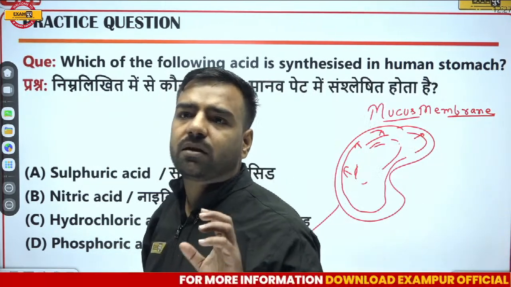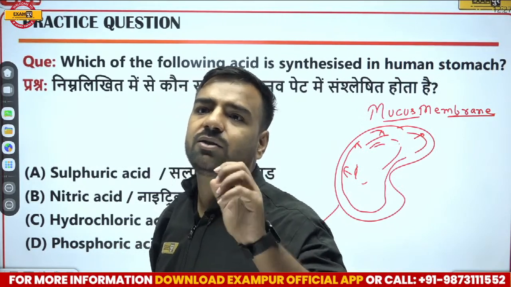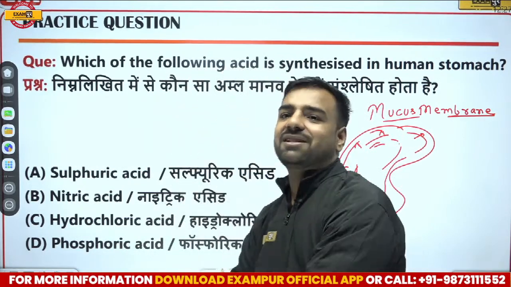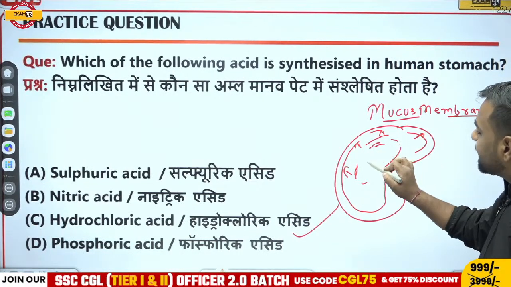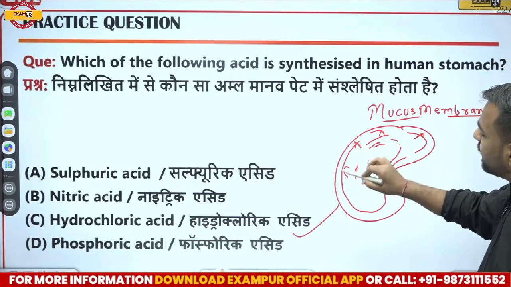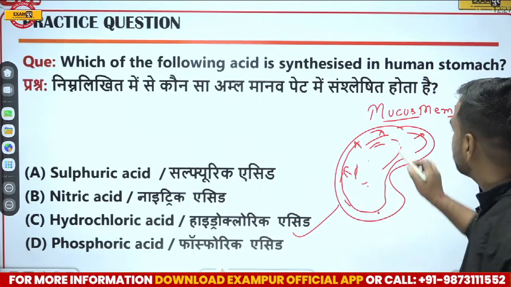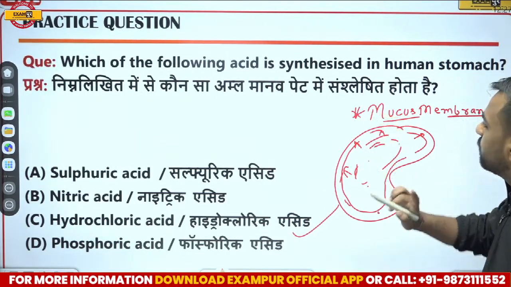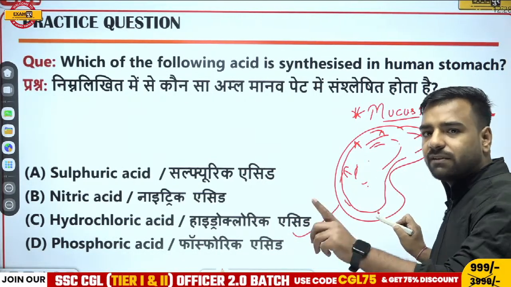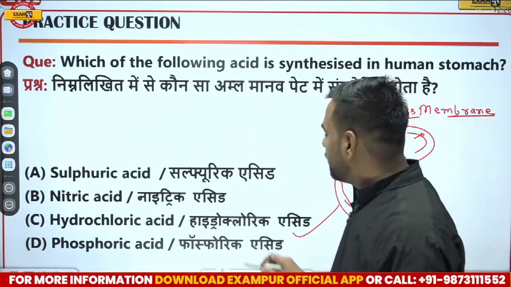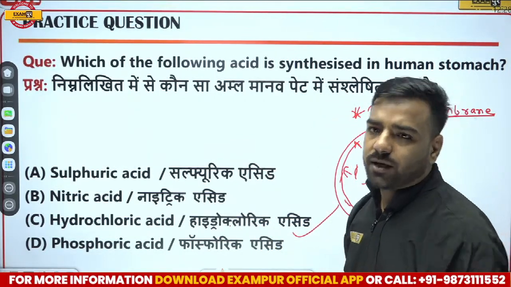Okay, you have already given the answer. Sorry, I just missed that part. Okay, I got that answer. So what I was saying, HCl which is present here, it is not creating any issue for the walls of the stomach. Why? Because there is a mucous membrane. So these things are to be remembered. Mucous membrane is the one which is preventing HCl from reacting with it, that is, from cell digestion. And yes, HCl is the acid which is present in our body.